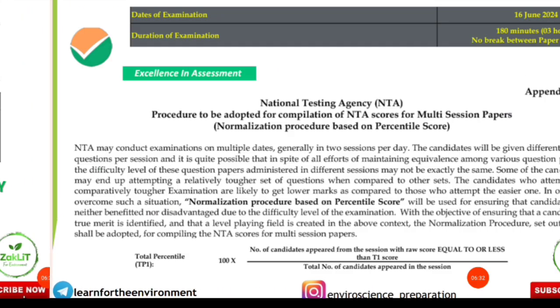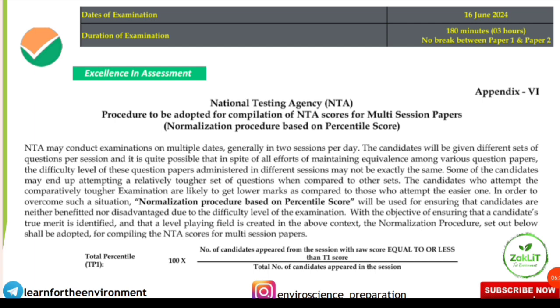Let's move on to the next slide. Guys, this is very important. You can mark here that in the notification as well as in the tweet, they have mentioned the date of examination as 16 June 2024. That means they will complete all the papers under UGC NET on a single day. But here in Appendix 6, focus on what they have mentioned: NTA may conduct examination on multiple dates, generally in 2 sessions per day.